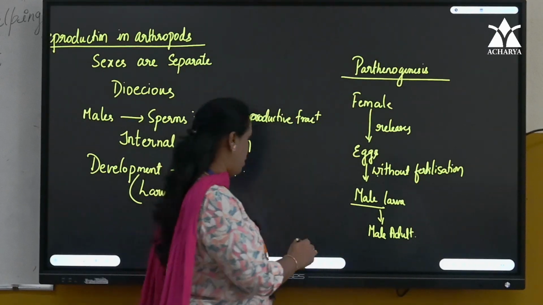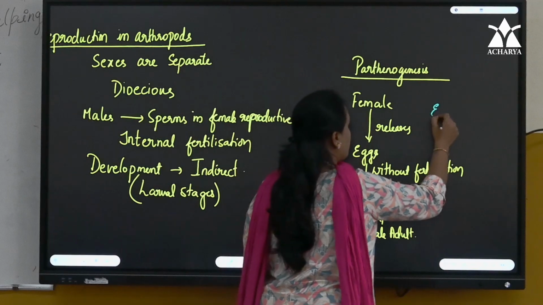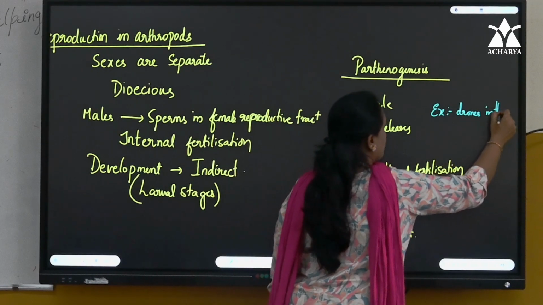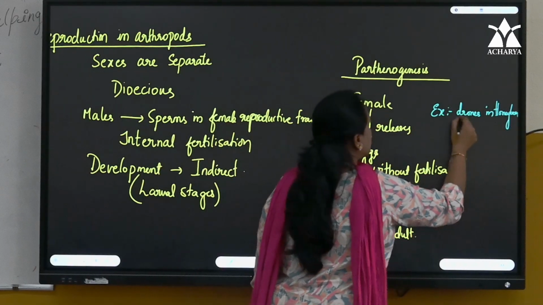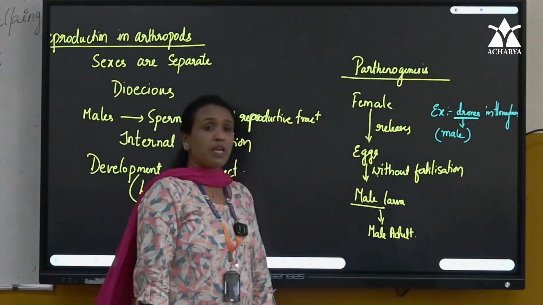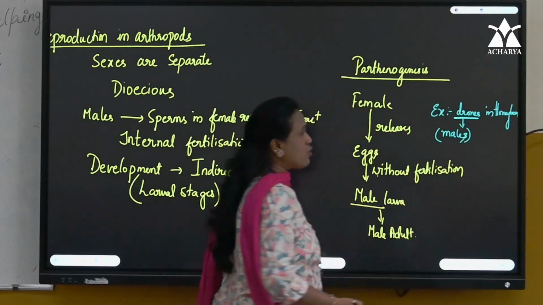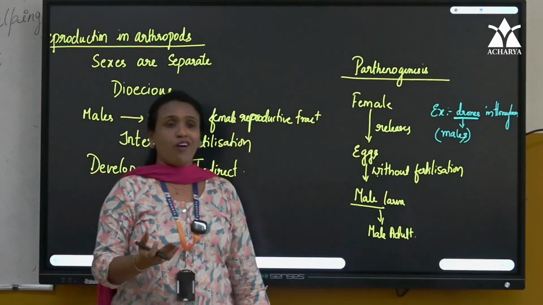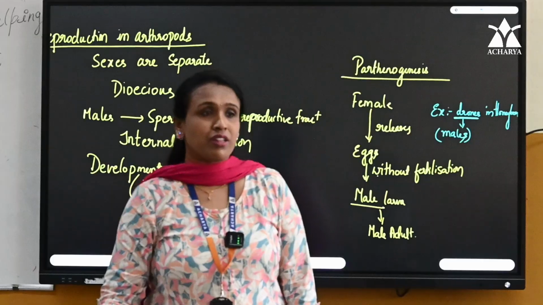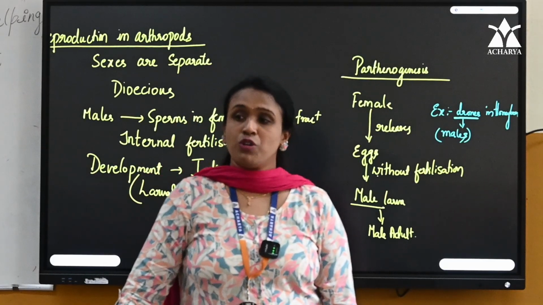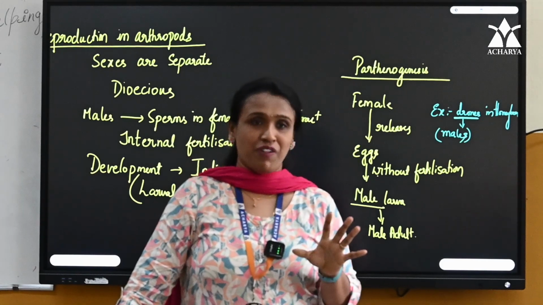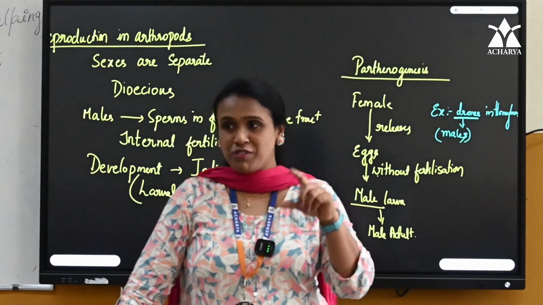So that we see in, what is the example, children? Drones in honeybees. So what are drones, children? Male members of the colony. They are the males. Their only function is to donate the sperms or copulate the female. So drones don't have fathers. They only have a grandfather. There is this term which comes in future.